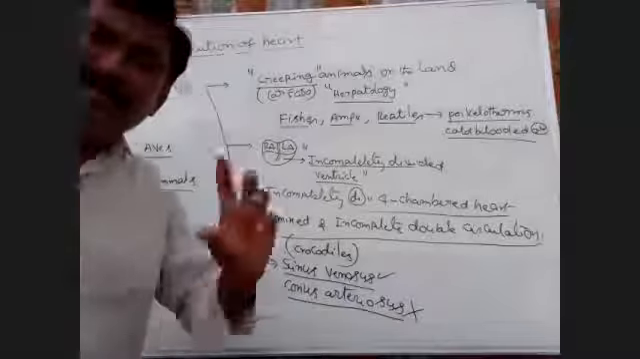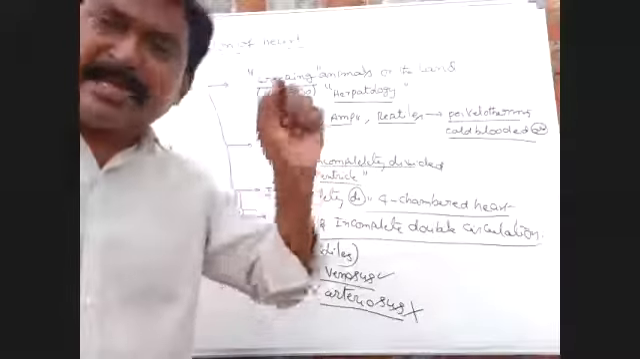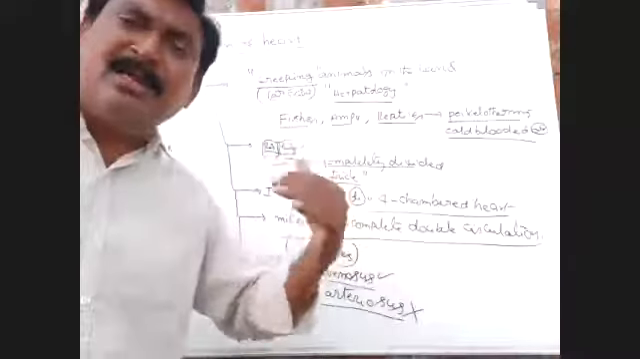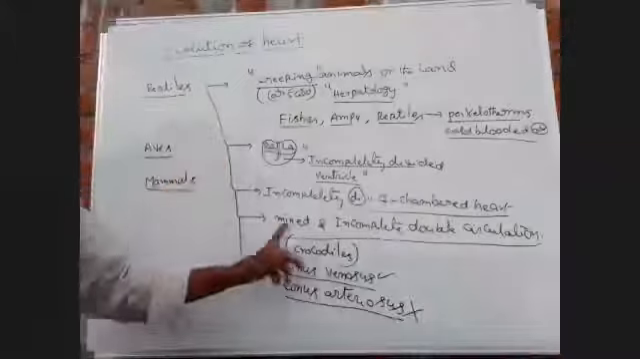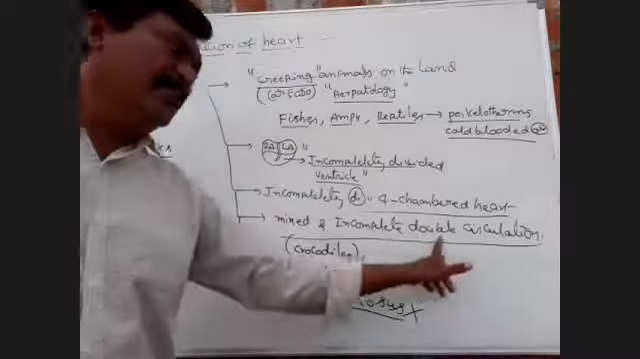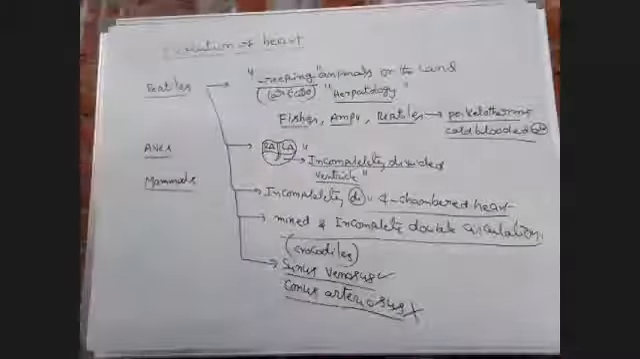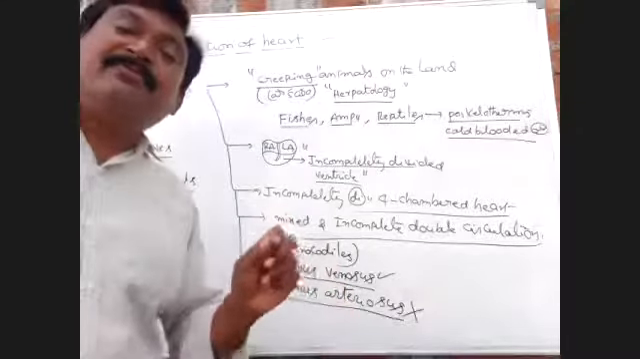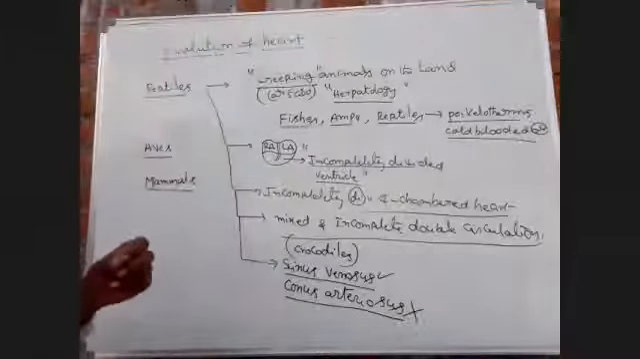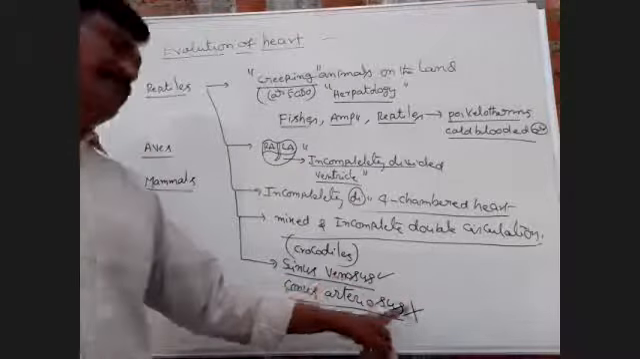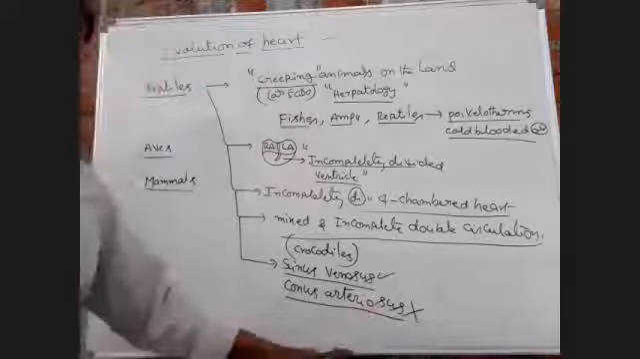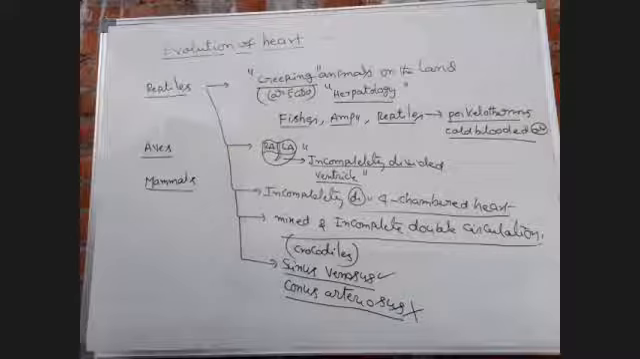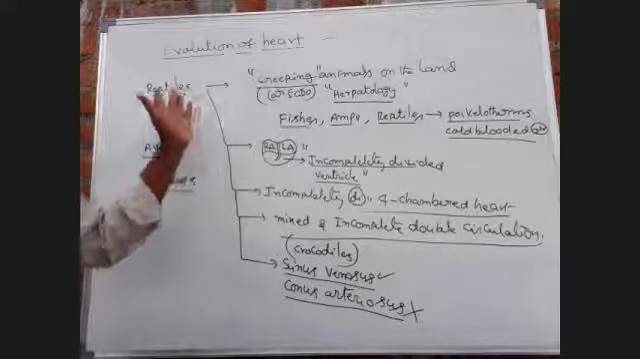Likewise in amphibians, mixed and incomplete double circulation is present, and in reptiles also. Except crocodilia, in which a completely divided four-chambered heart is present. Next, sinus venosus is present and conus arteriosus is absent in the heart of reptiles. So this is the evolution of the heart in reptiles.